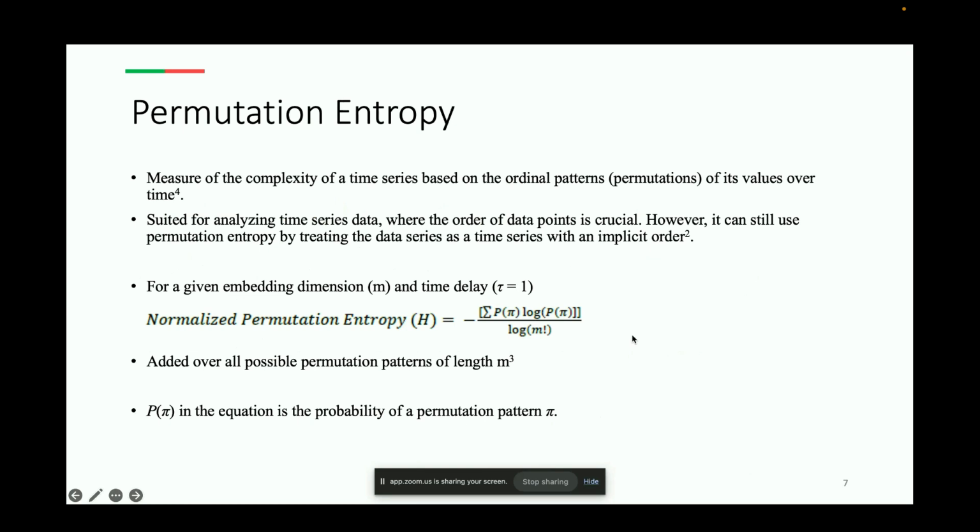So before we dive any deeper into this, I'll briefly talk about permutation entropy. This is a metric that is used to measure unpredictability by analyzing the order of values in a data set. It's particularly useful for time series data where the sequence of the values is critical, such as say stock prices or some sensor readings.